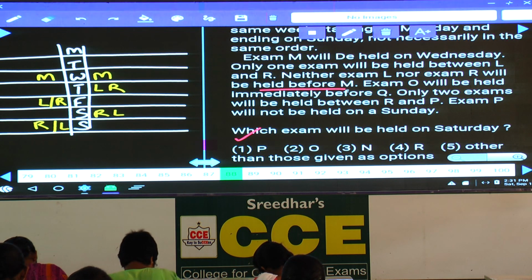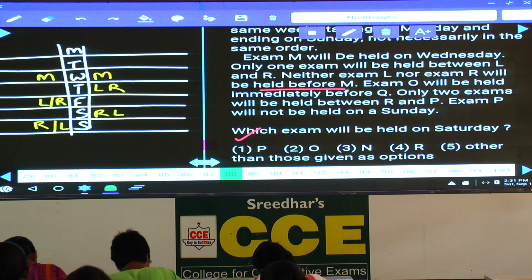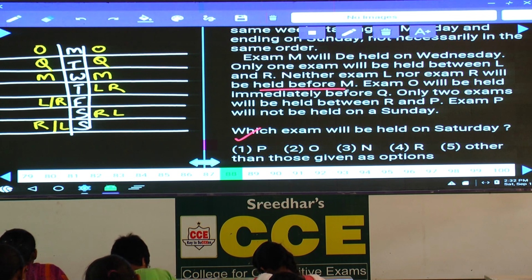And neither L nor R will be held before M. O will be held immediately before Q. Now the only possibility, O must be on Monday and Q must be on Tuesday in both the cases, because there must be 2 vacant places which is available only on Monday and Tuesday.